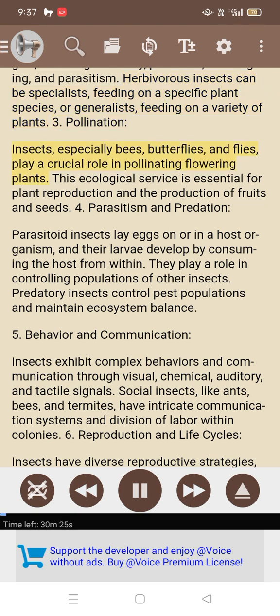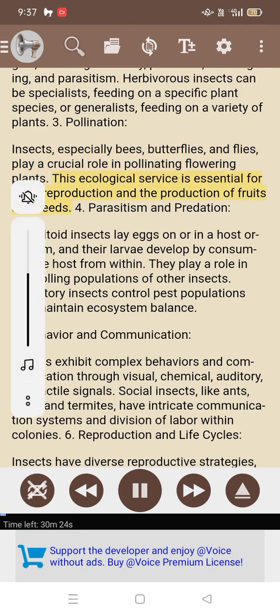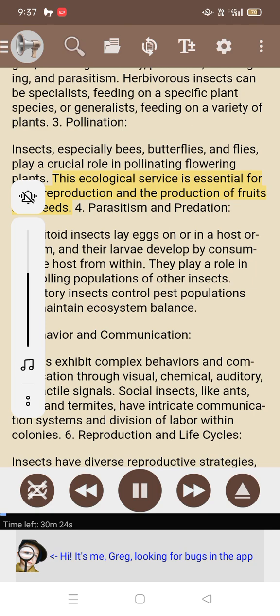3. Pollination. Insects, especially bees, butterflies, and flies, play a crucial role in pollinating flowering plants. This ecological service is essential for plant reproduction and the production of fruits and seeds.